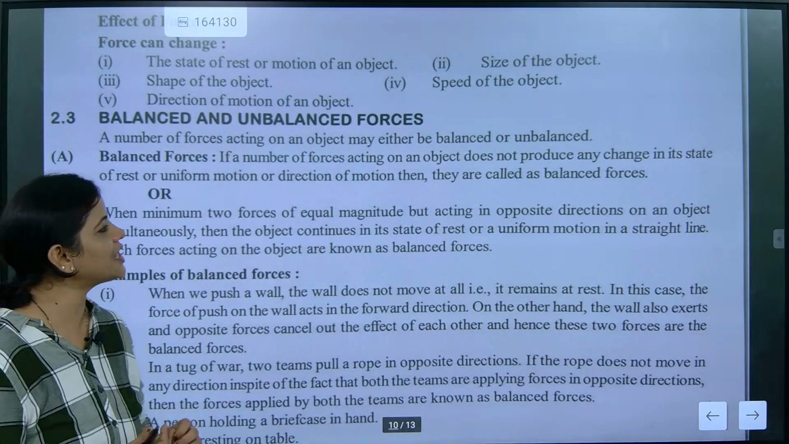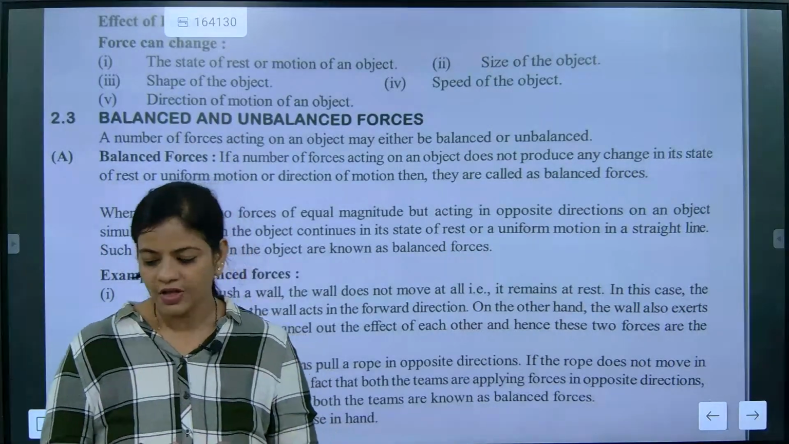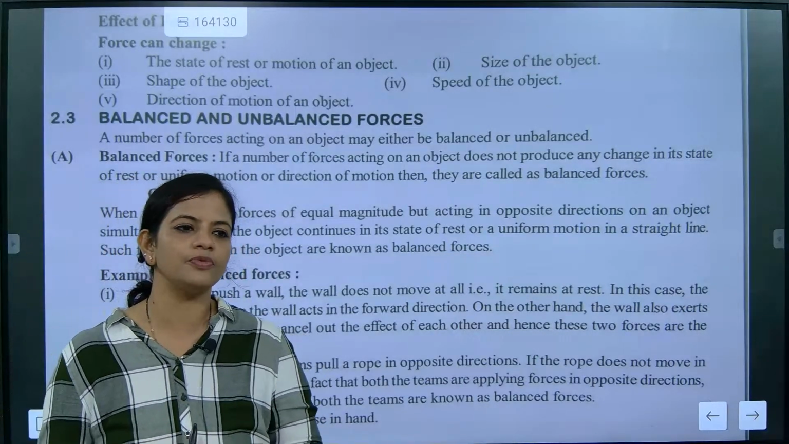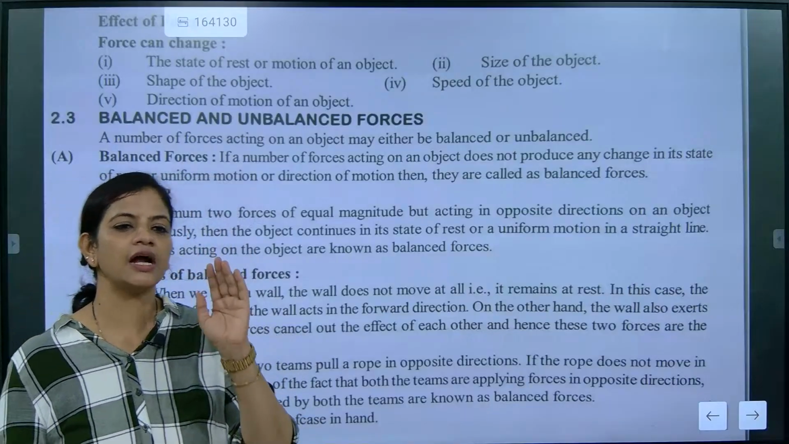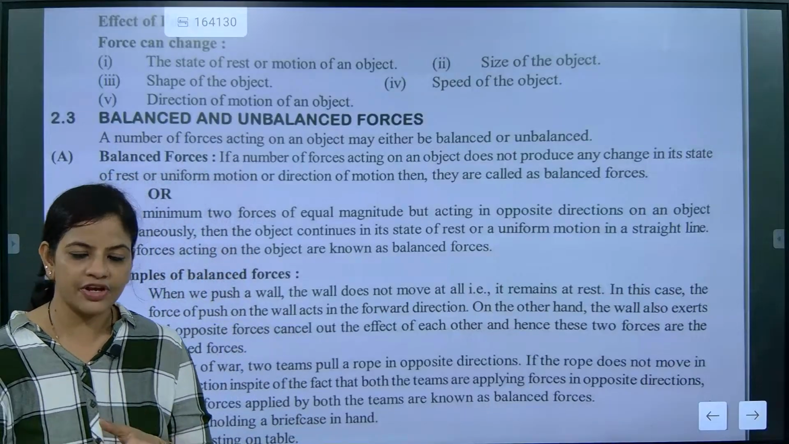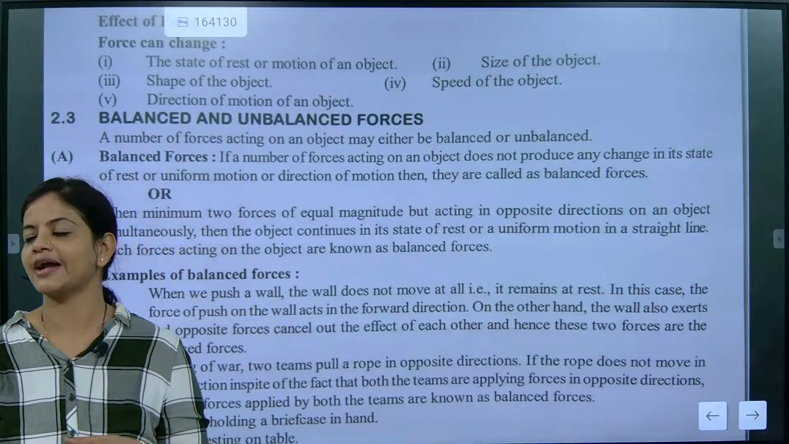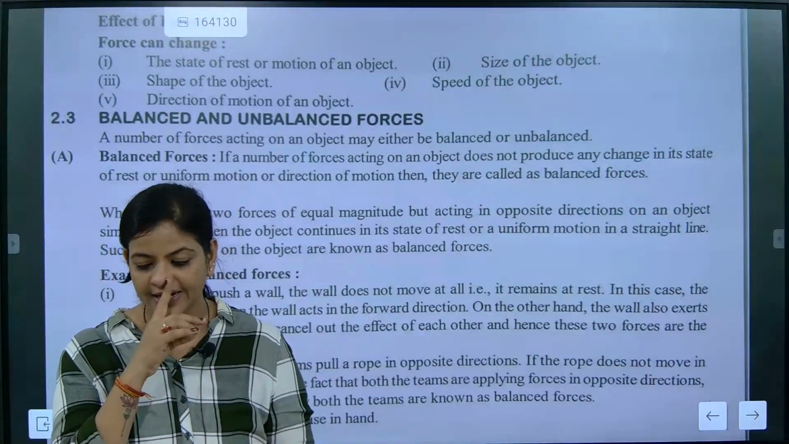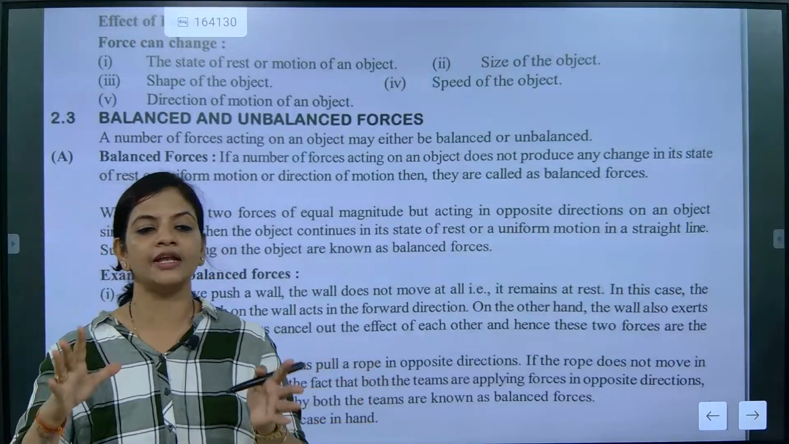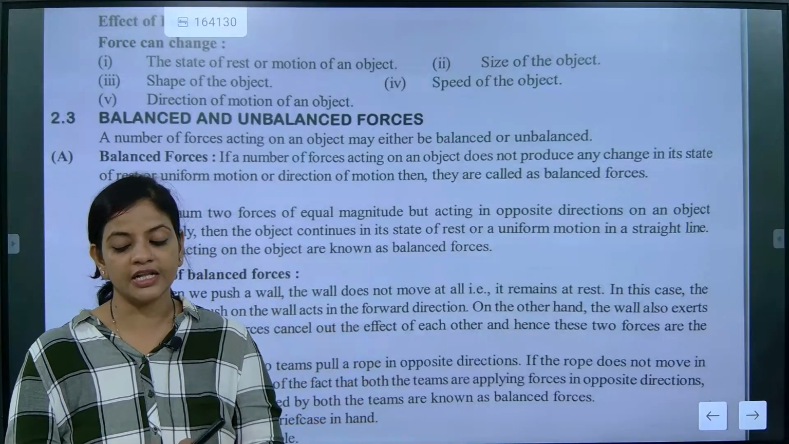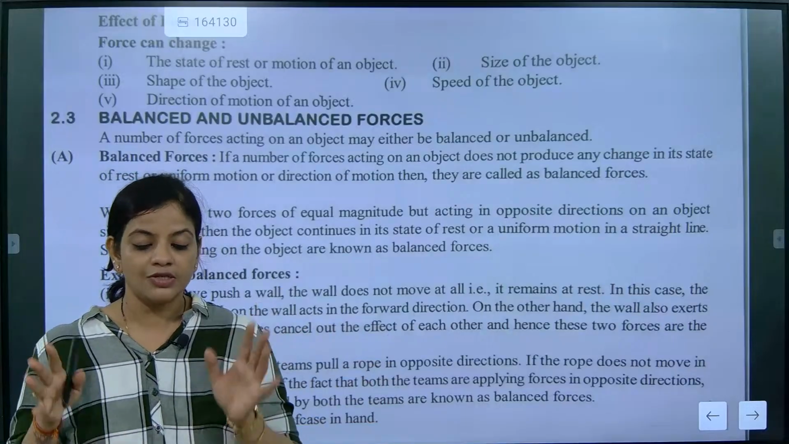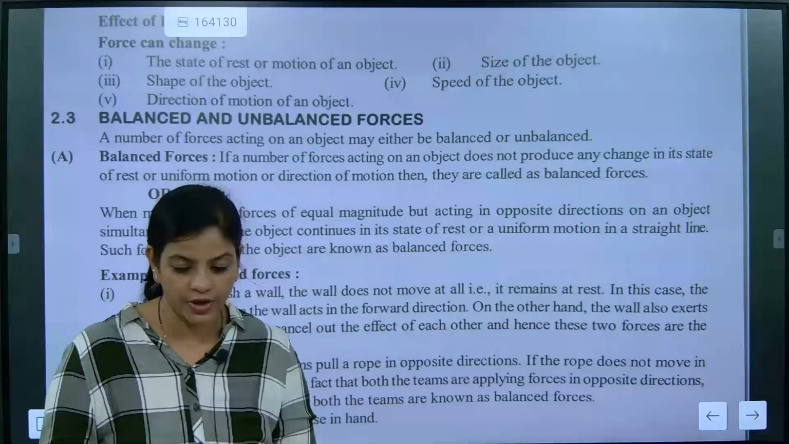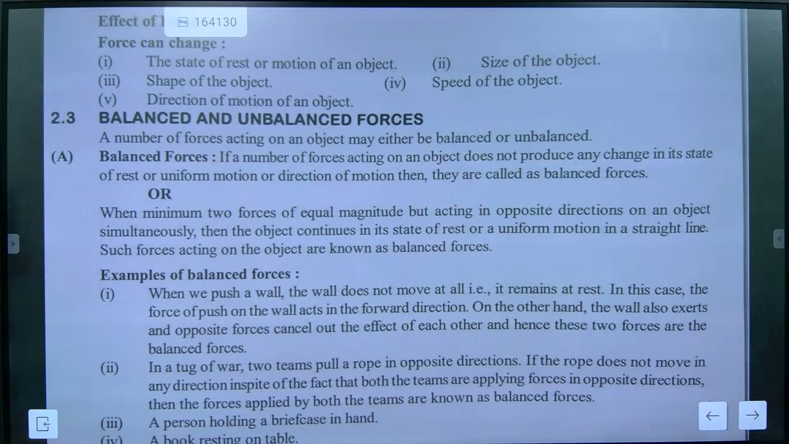Okay, now next is balanced and unbalanced force. So what is exactly called balanced force? When the object does not at all move from its location, it is under the influence of what, beta? Friction will be there, normal will be acting up, and gravitational force will be acting down, and you are not applying any type of external force to let the body move from its location. So the object will be kept in that location only without changing its location.